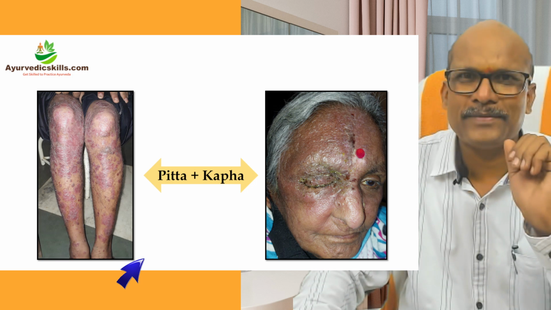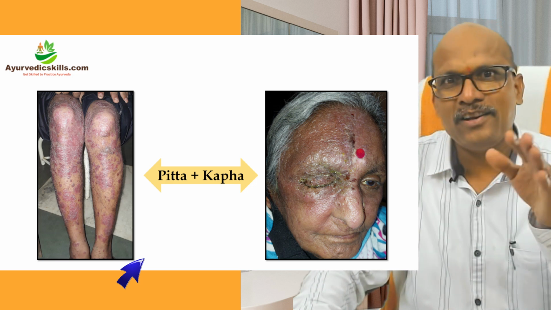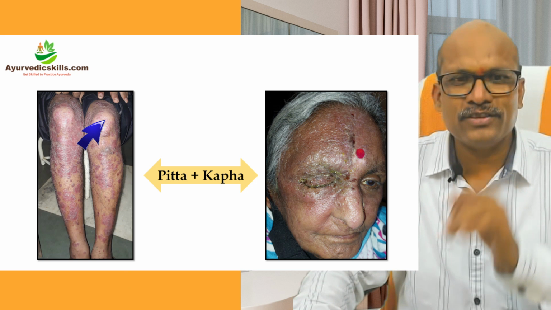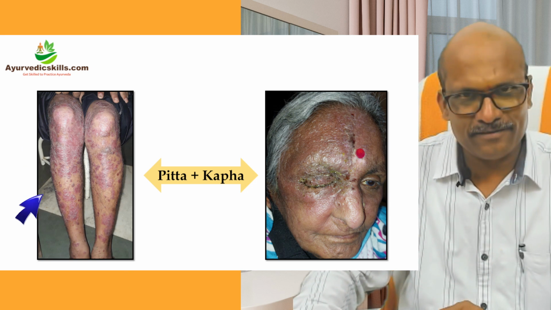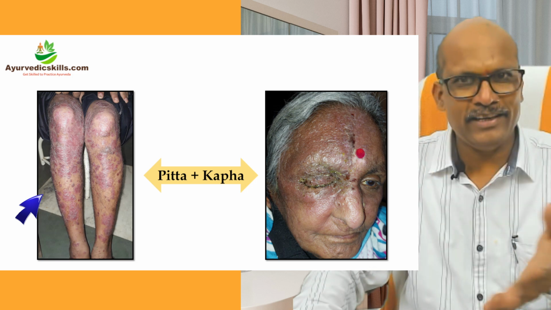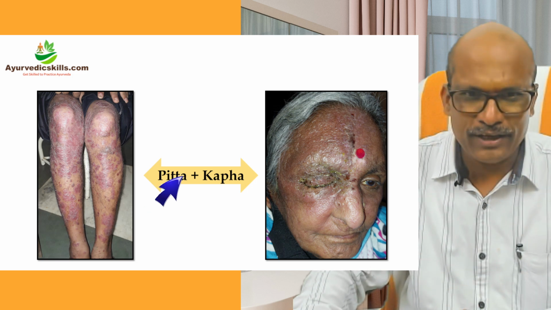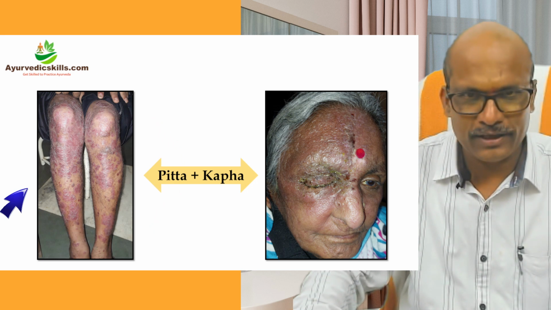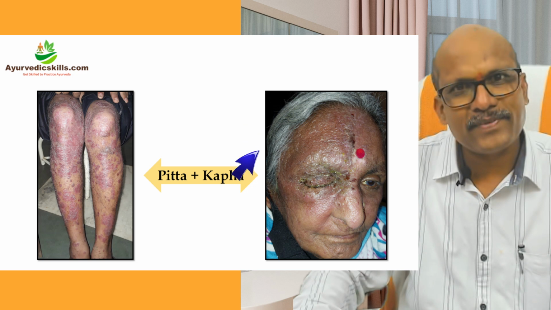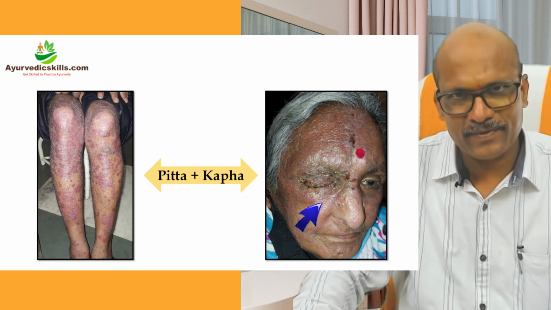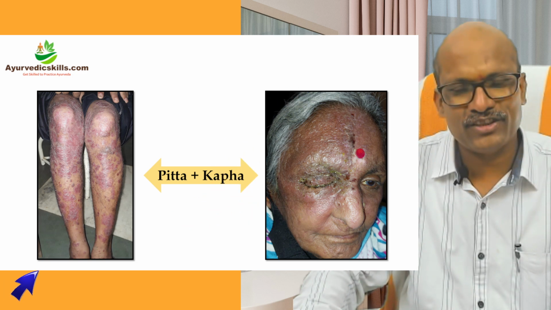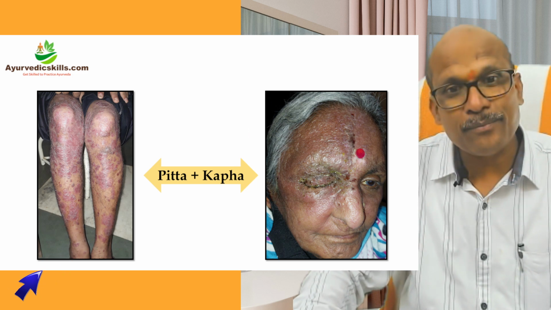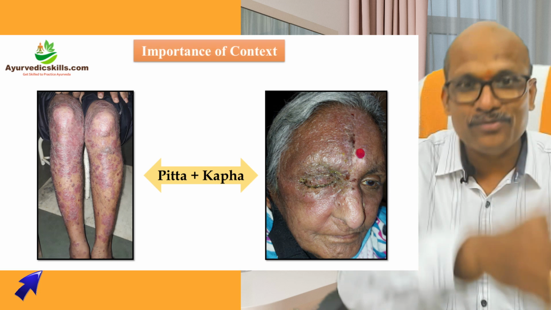Swabhava of the Roga. Acharya told us Swabhava Prabhava. The nature of the disease changes because this is a scaly disease. Psoriasis is scaling, so scaling will be there. That is why even with Pitta Kapha, the presentation is like this. Vata is also there. As it is a Kleda Bahula Roga, here the Pitta Kapha presentation is like this. So what is very important is that even Dosha assessment varies from context to context.